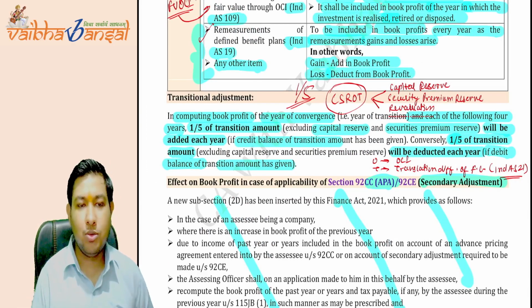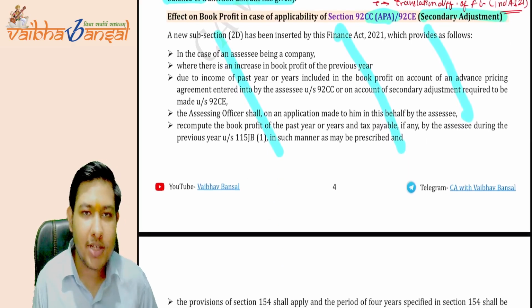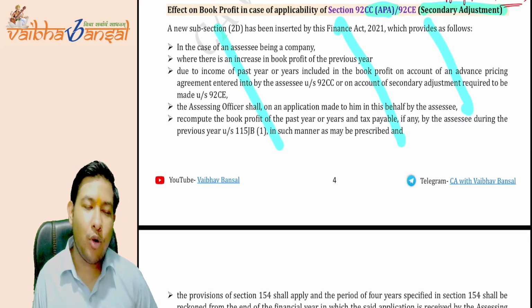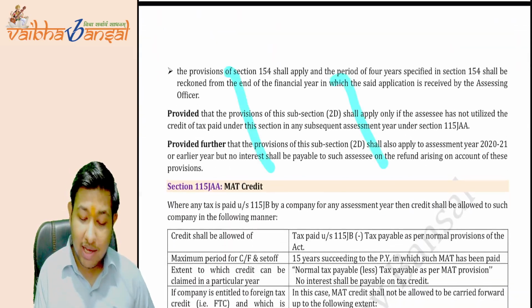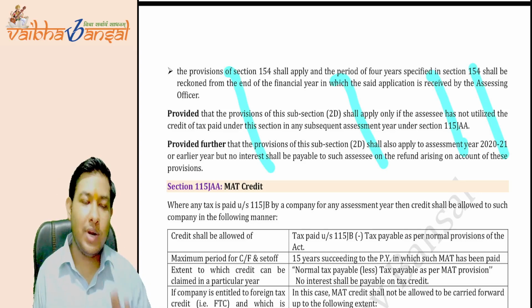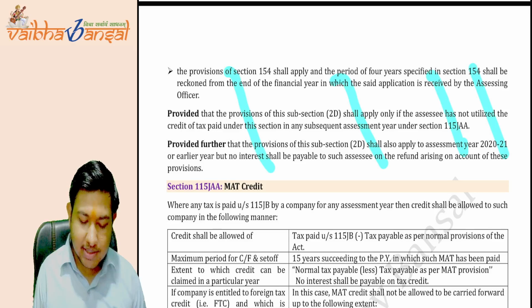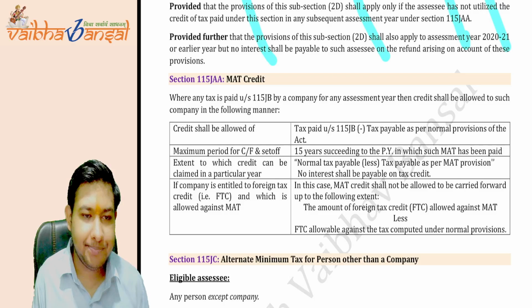So when we do the transfer pricing chapter, we'll understand the AP and the secondary adjustment first, and then come to this point of Ind AS. Is this clear to you all? So we are not doing the main provisions of the AP and the secondary adjustment here. We'll do that at the time of transfer pricing. Is this clear? Now the point is of MAT credit.